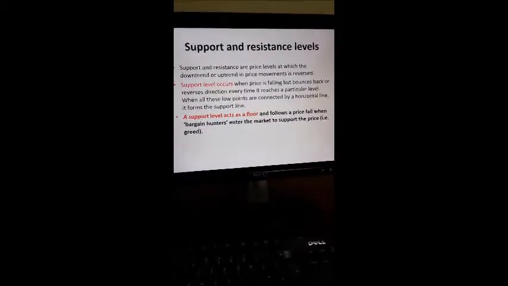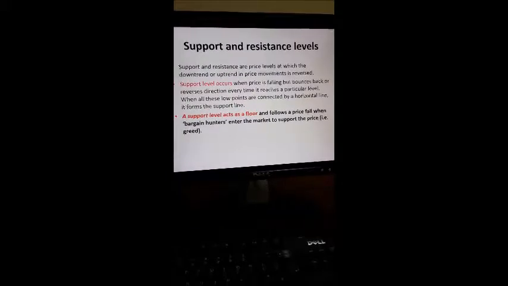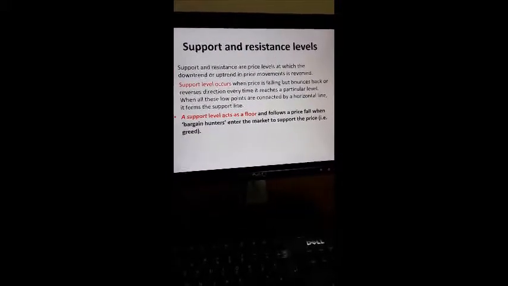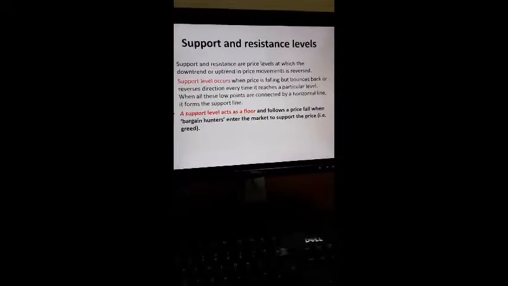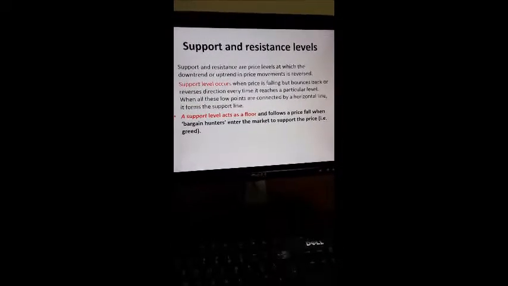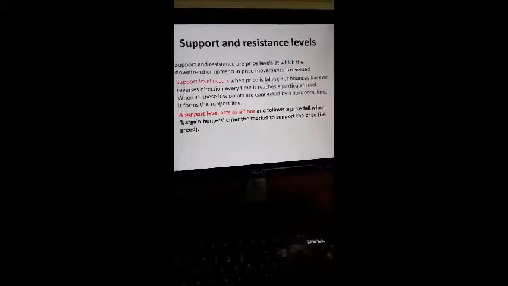When all these low points are connected by a horizontal line, it forms the support line or support level. The support level acts as a floor, and the price follows when bargain hunters enter the market to support the price. That is the greed.